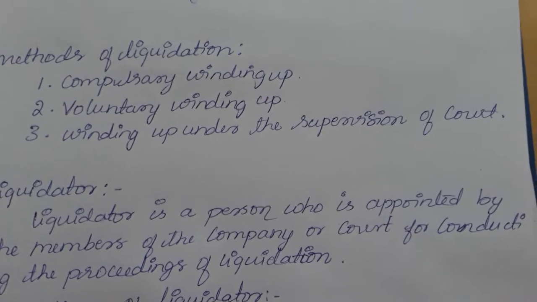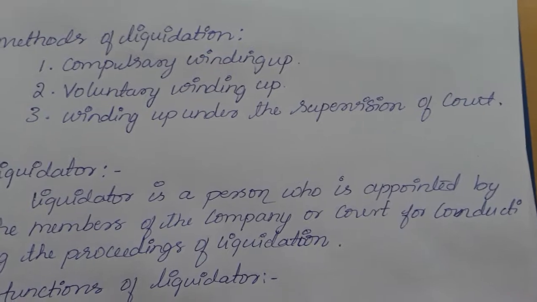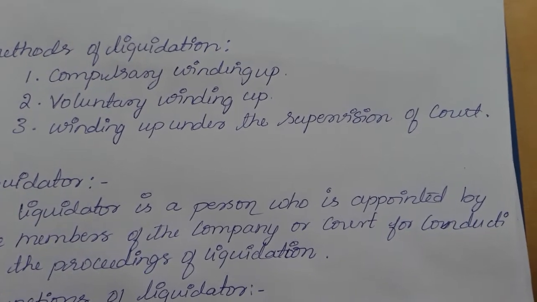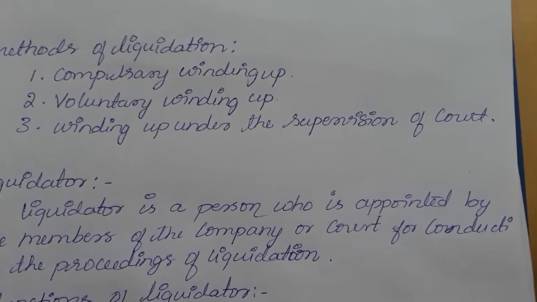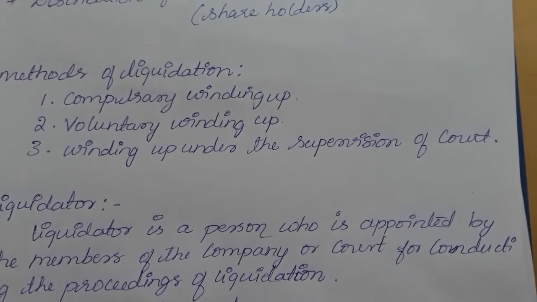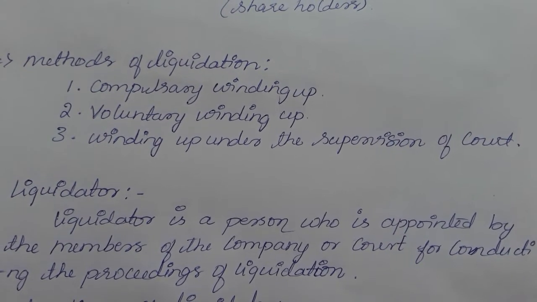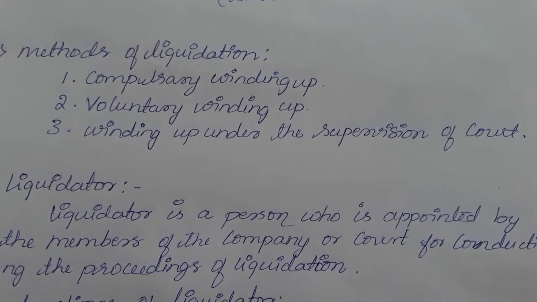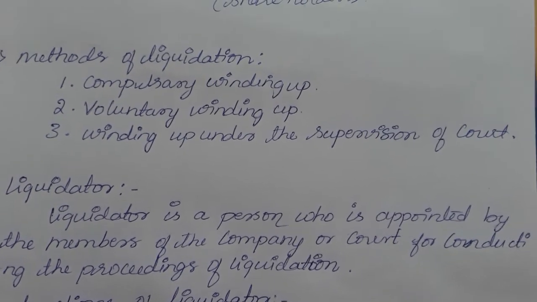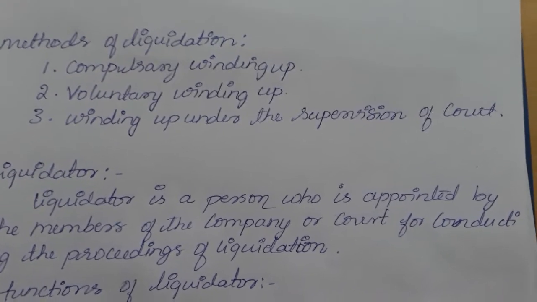So here the types of voluntary winding up can be of two types. One is members voluntary winding up. Members means the owners of the company. And then next is creditors voluntary winding up. If the creditors of the company decide that this company is no longer suitable, and it can't pay the money, they take the decision of winding up the company with the help or supervision of court.